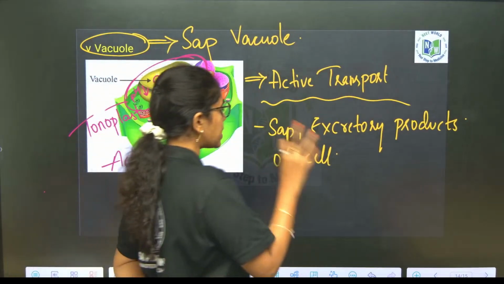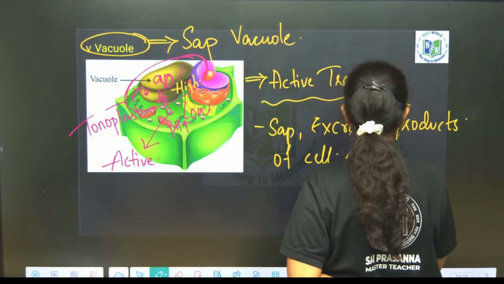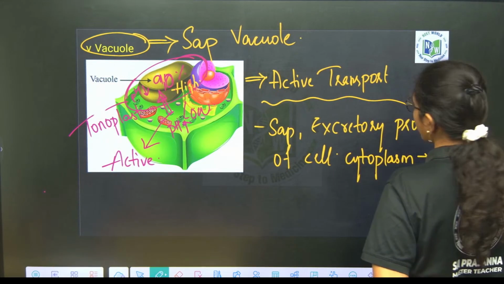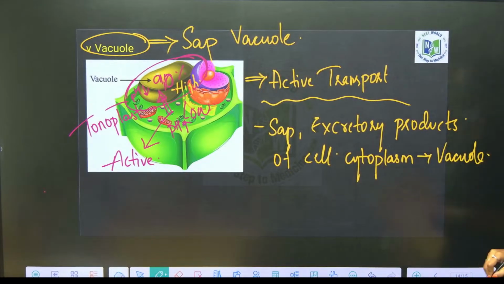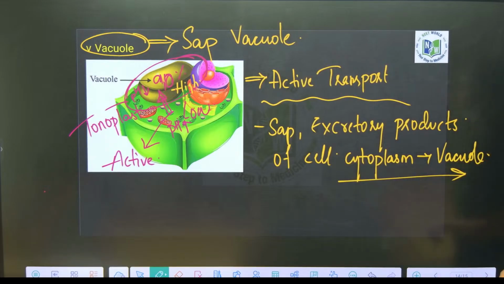Understood? So, from cell cytoplasm to vacuole, fine. Sap and excretory products of the cell cytoplasm are being transported to the vacuole. Clear, right? Any doubt anywhere?